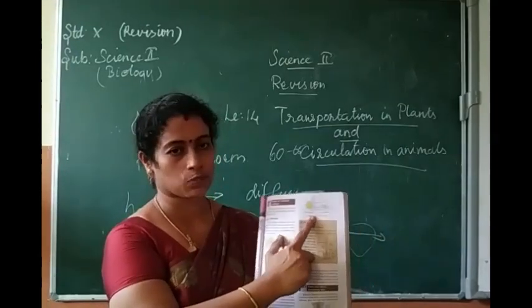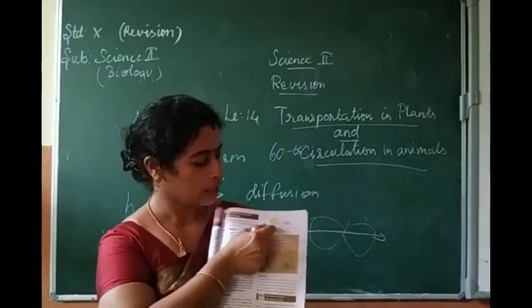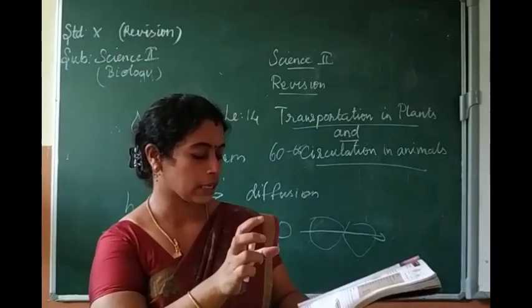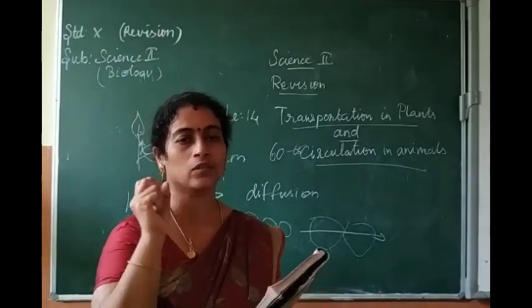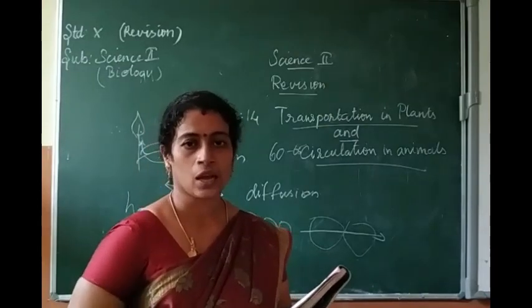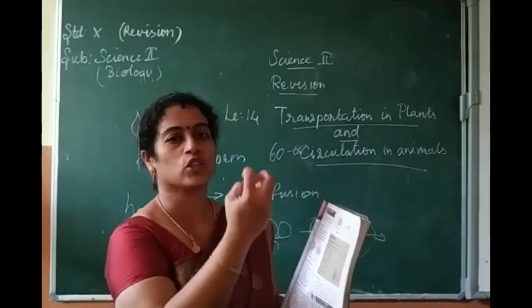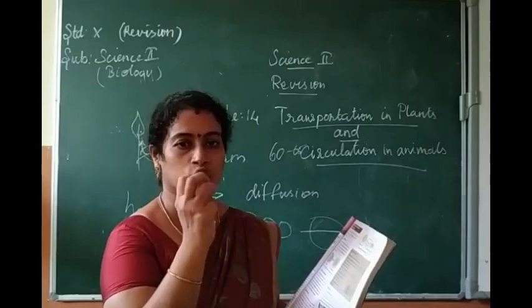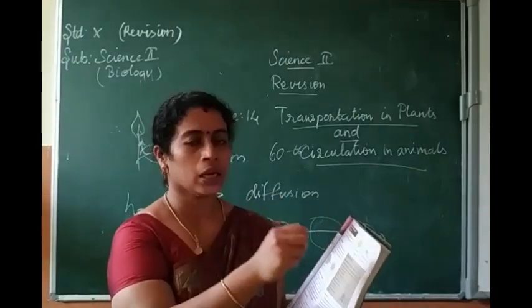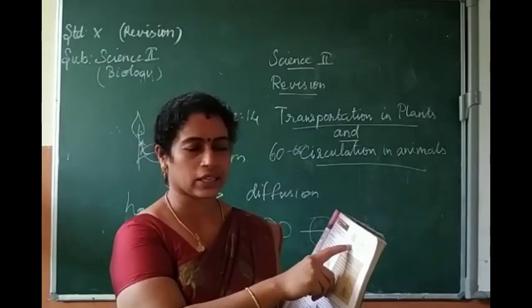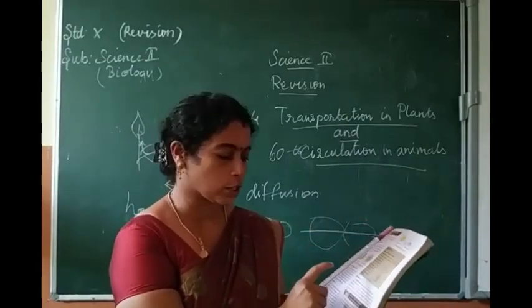Then plasmolysis. What is plasmolysis? It occurs when water moves out of the cell. If water moves out of the cell, what happens to the cytoplasm? It will shrink and get accumulated in a certain region. That process is known as plasmolysis.